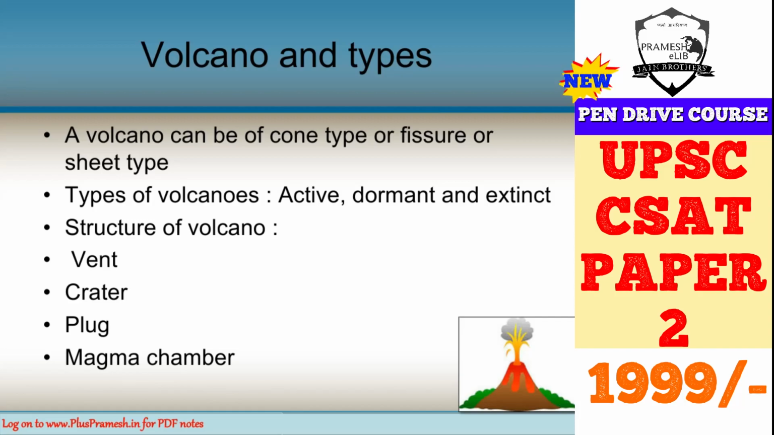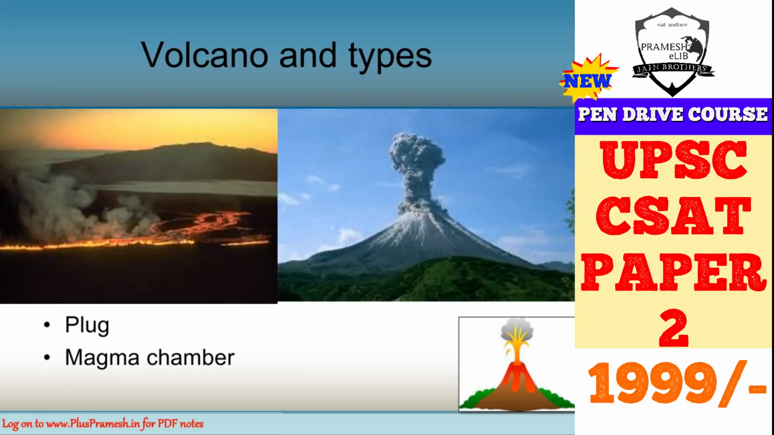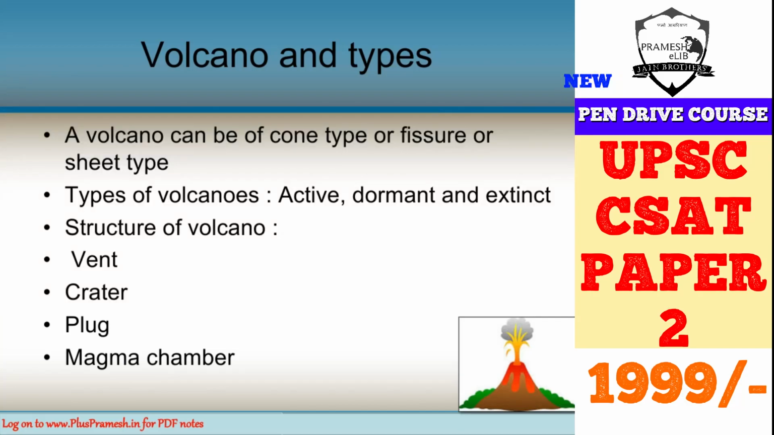Such fissure type volcanoes generally occur on the boundaries of the plates. So this is a type of volcano on the basis of its structure. Here in the picture you can see the fissure type, where you can see a linear pattern, and volcanic material is coming out from that fissure. On the other hand, here you can see a cone from where the volcanic material is coming out. So it can be conical or it can be fissure type.